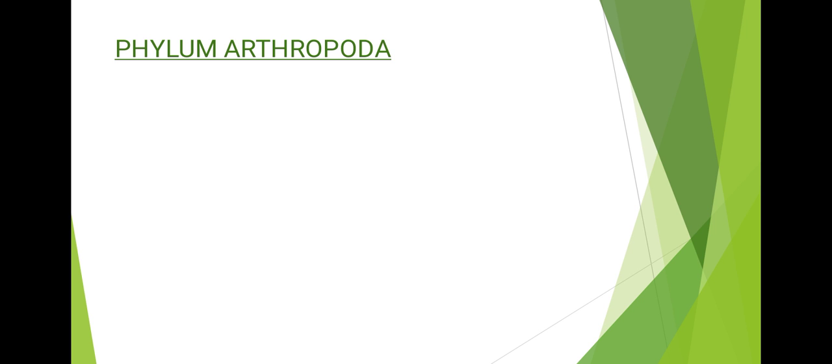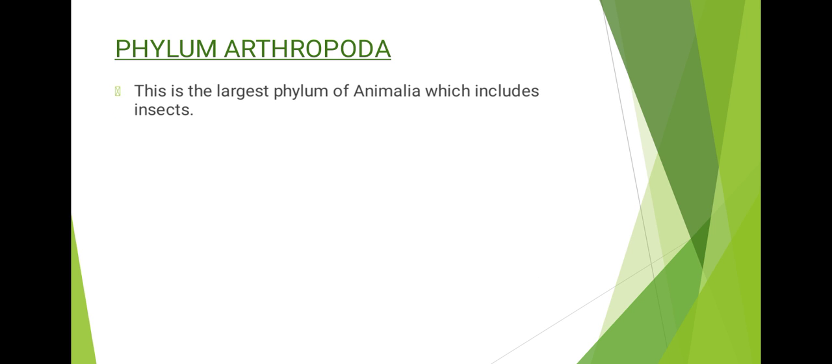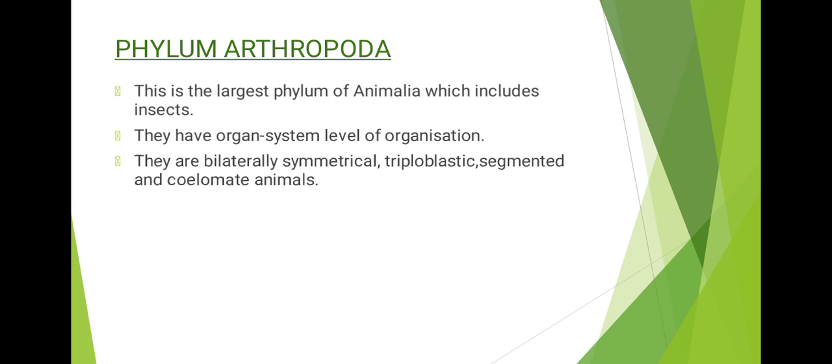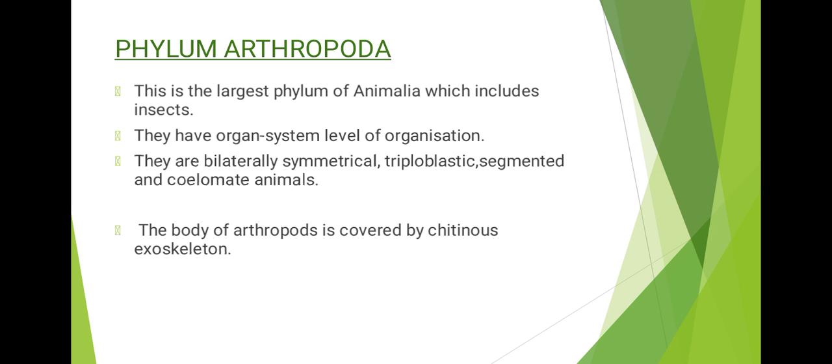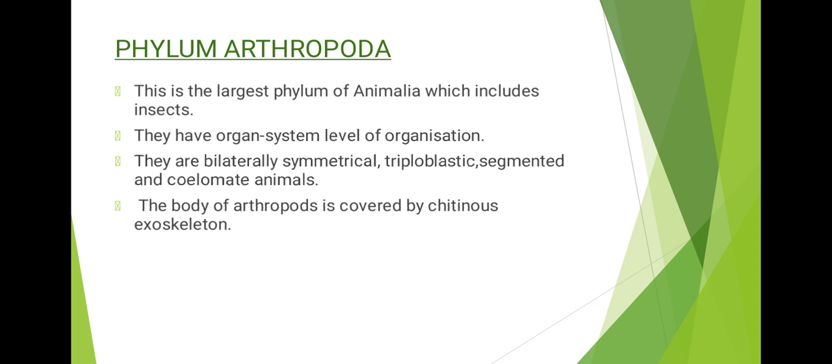Next we have the phylum Arthropoda. Phylum Arthropoda. Arthropoda means jointed appendages. So these are organisms with jointed appendages. Phylum Arthropoda is the largest phylum of kingdom Animalia, which includes the insects. They have an organ system level of organization. They are bilaterally symmetrical, triploblastic, segmented, and coelomate animals. The body of arthropods is covered by a chitinous exoskeleton. They have an exoskeleton and it is chitinous. They are made up of chitin.